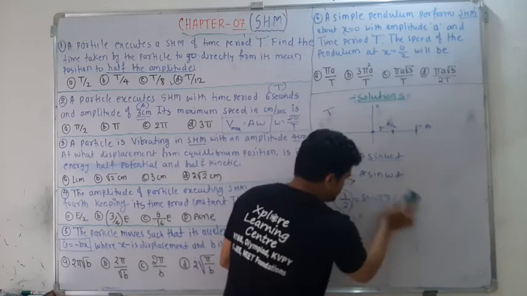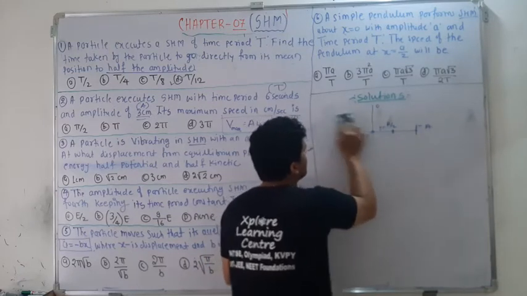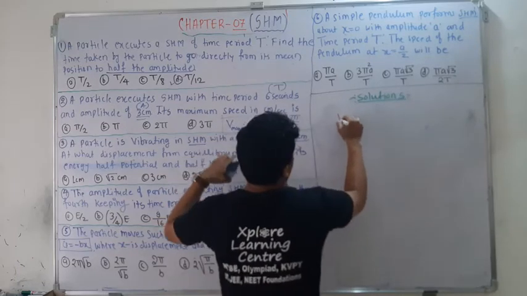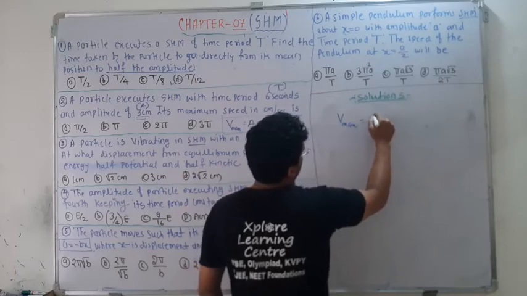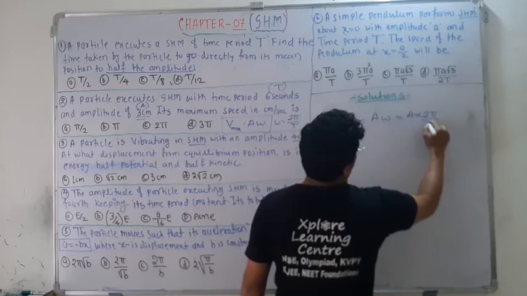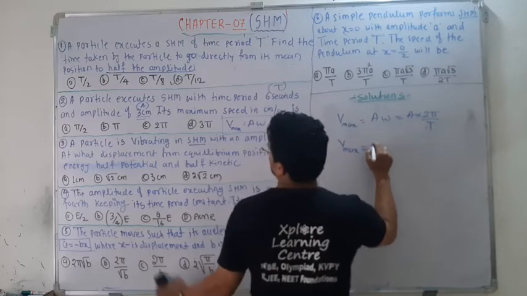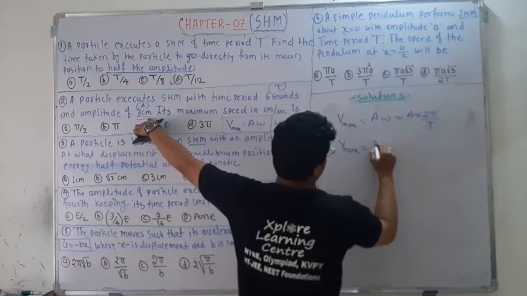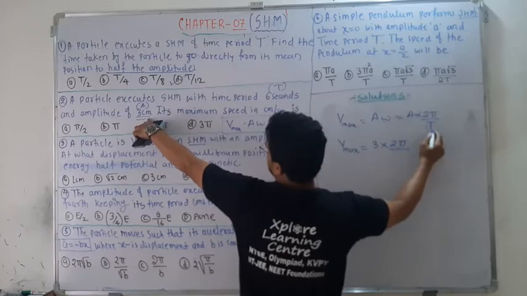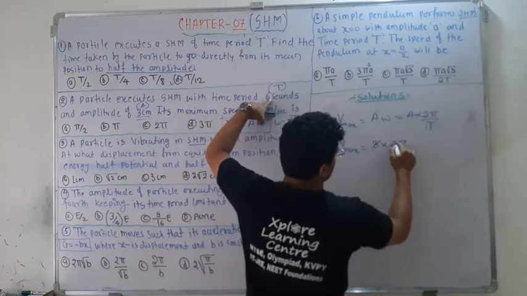So remember all the terms and equations. V max is equal to A omega, but omega can be written as 2 pi upon T, so V max equals A into 2 pi upon T. A is 3 centimeters, so 3 multiplied by 2 pi, and T is 6 seconds. 3 twos are 6, so the 2s cancel out.